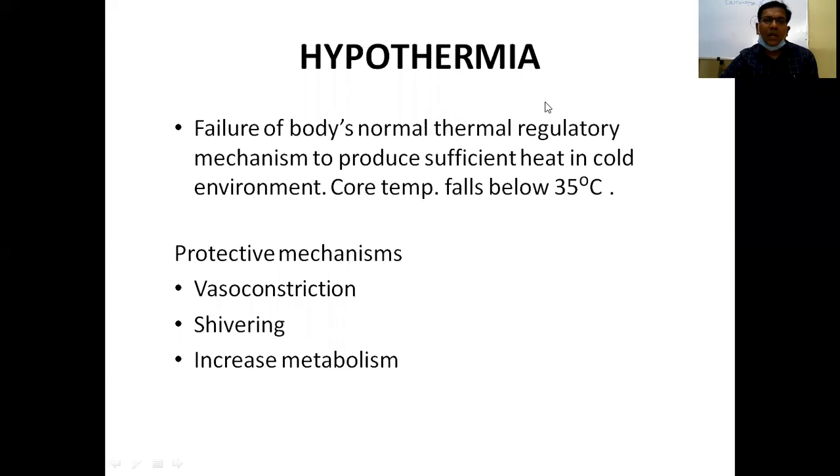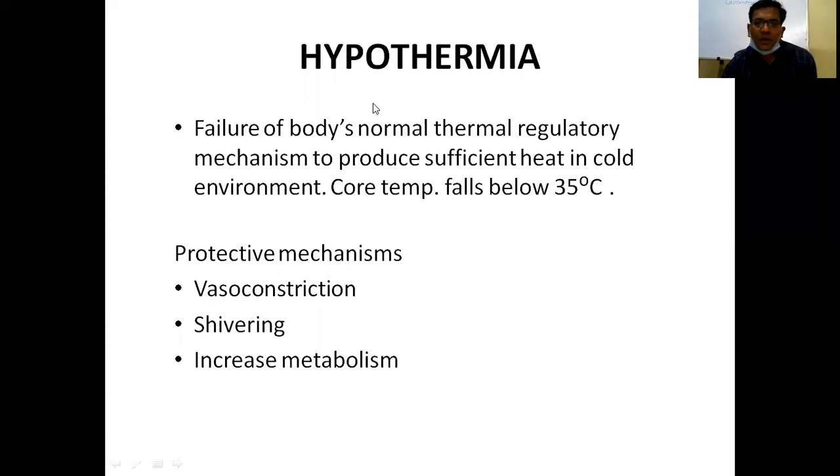So hypothermia. What is hypothermia? Hypothermia is the failure of the body's normal thermoregulatory mechanisms to produce sufficient heat in a cold environment. The core temperature falls below 35 degrees Celsius.